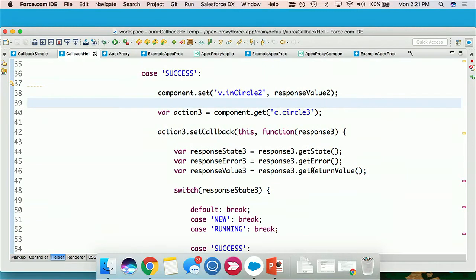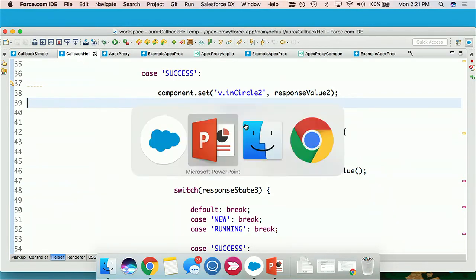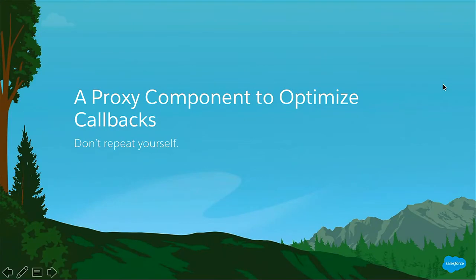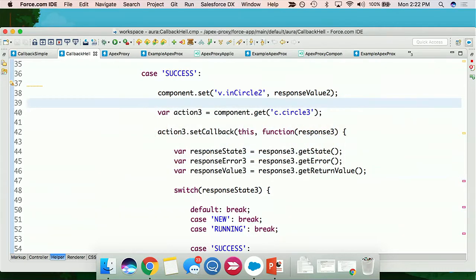So this kind of sucks because we're writing the same thing over and over again, right? We don't want to do that. Let's find a better way to do this. Back to the slides. So those enqueueActions really start to pile up, but in the end they all do the same thing over and over again. They call an Apex method with parameters, handle the success or the failure as an outcome. It's pretty repeatable, right? So how do we wrap that all up? Let's write another component that our components can call, which I like to call a proxy component.